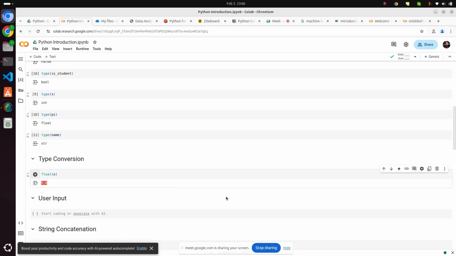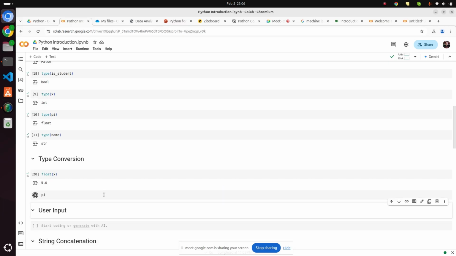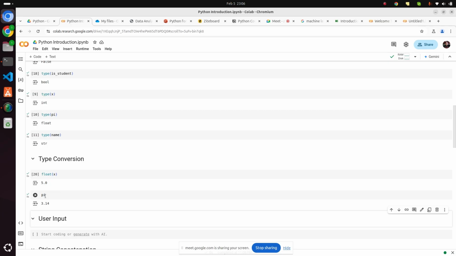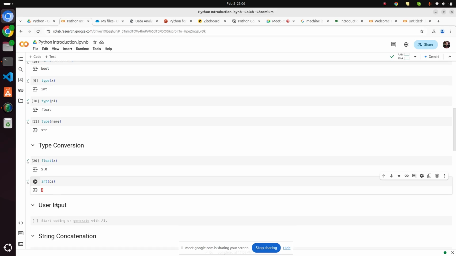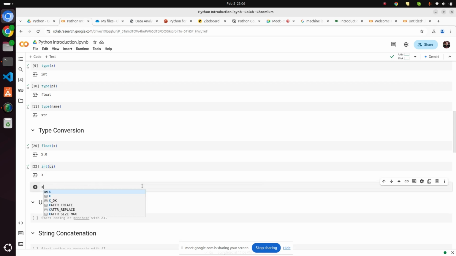Similarly, here we have pi, right? Pi is a float value. I can convert this into an integer by just putting int right here. So it will now be an integer, showing only 3. The .14 is truncated, right? Okay, so these are the type conversion functions. For example, this x is an integer, right?